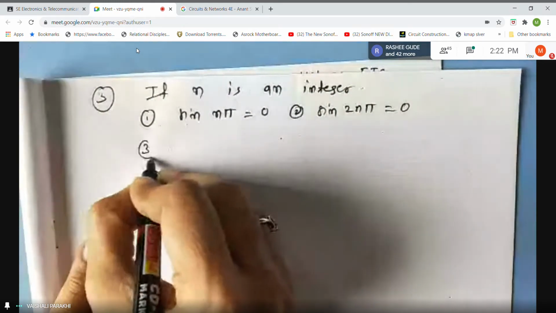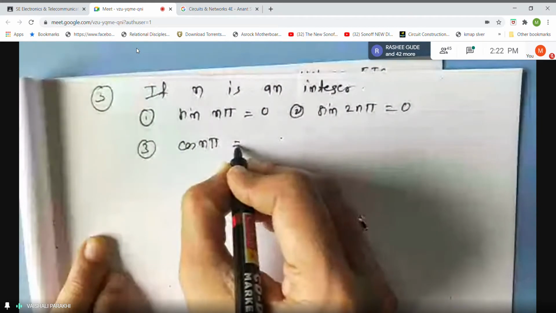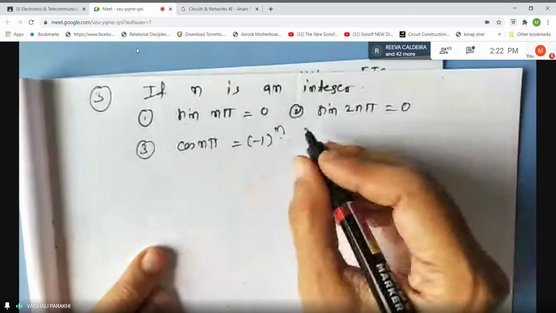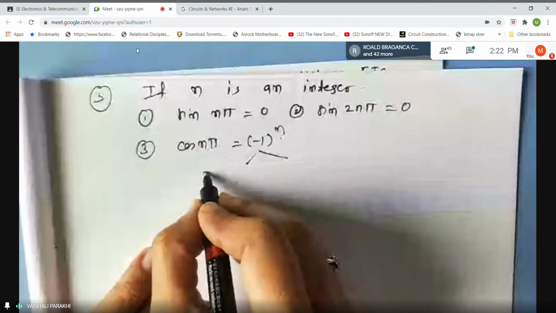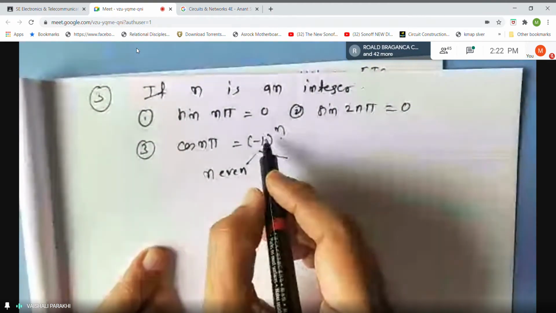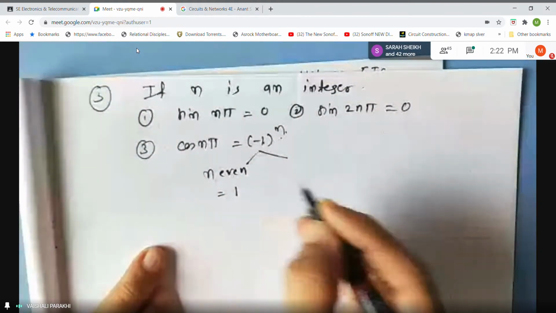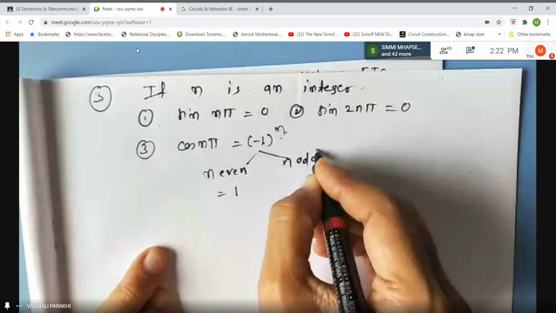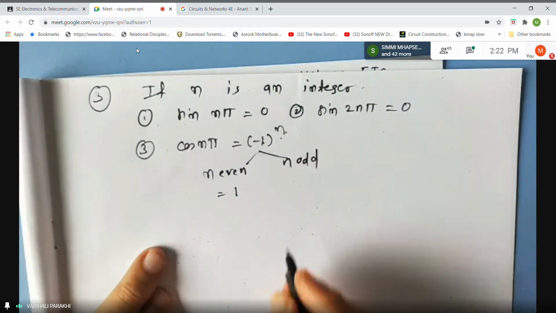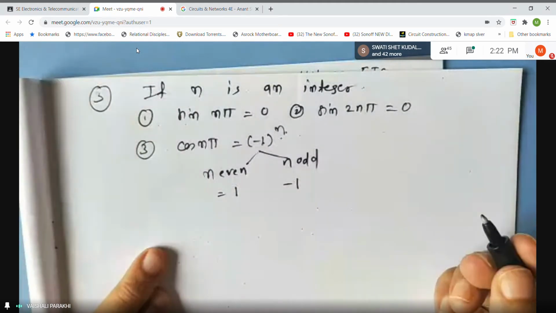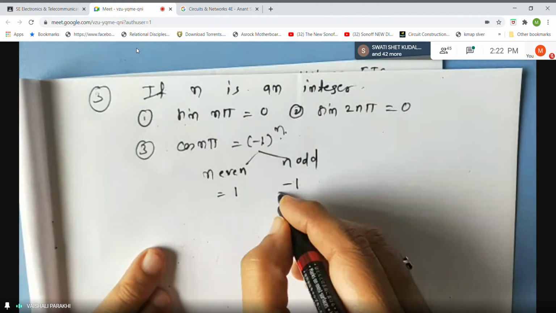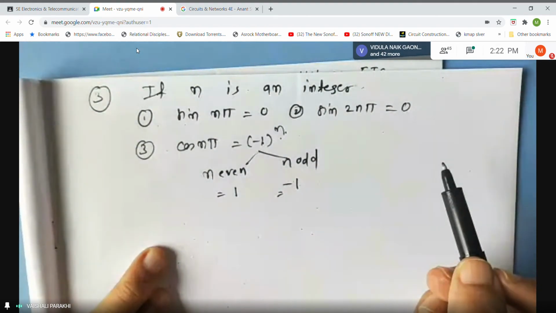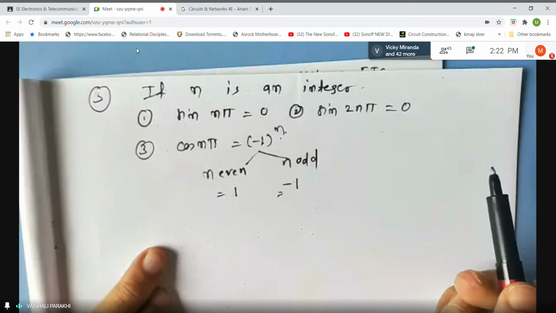Then cos of n pi is always equal to minus 1 raised to n. So what happens here? Minus 1 raised to n, when you say, then if n is even, then negative square is positive 1. Negative raised to 4 is positive 1. And if n is odd means what? Minus 1 raised to 1 is minus 1. Minus 1 raised to 3 is minus 1. Minus 1 raised to 5 is minus 1. Okay. So if n is even, the value of cos n pi is 1. If n is odd, value of cos n pi is -1.